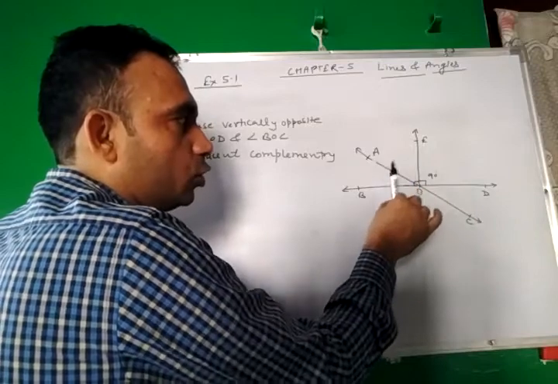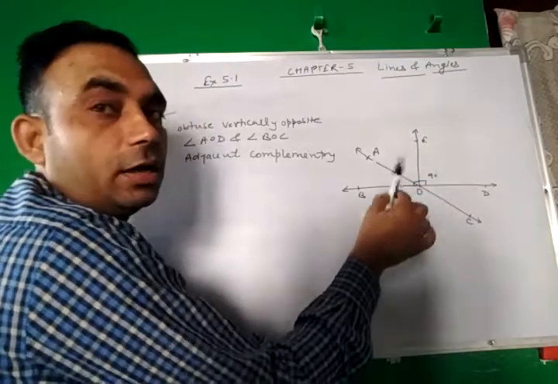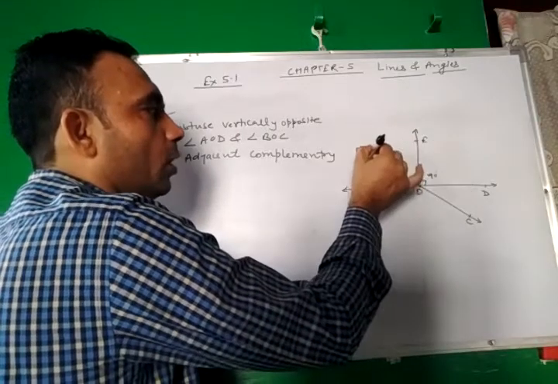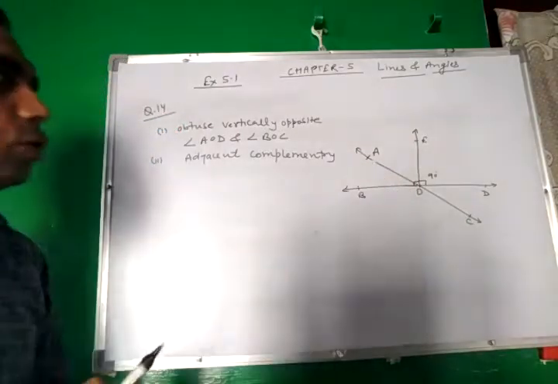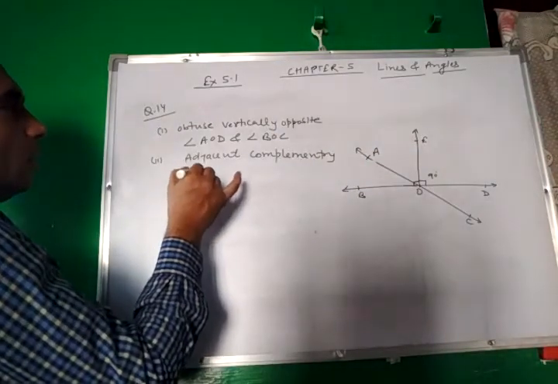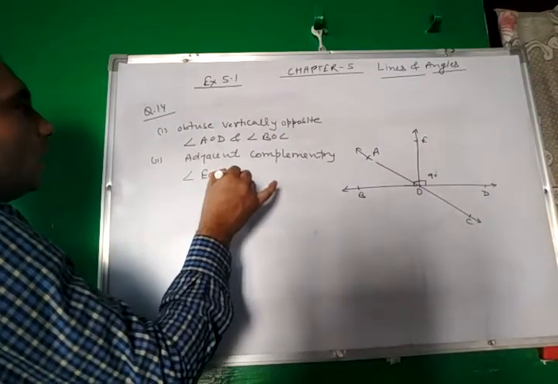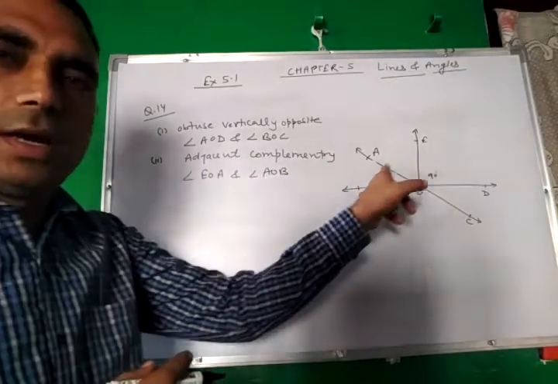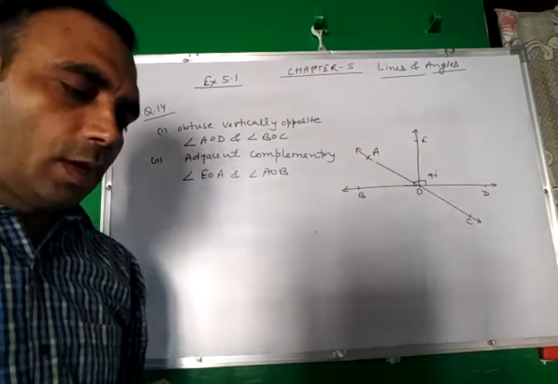So the sum of these two angles is 90 and these also form a linear pair. So angle EOA and AOB both are adjacent and complementary. So angle EOA and angle AOB are adjacent and complementary angles.